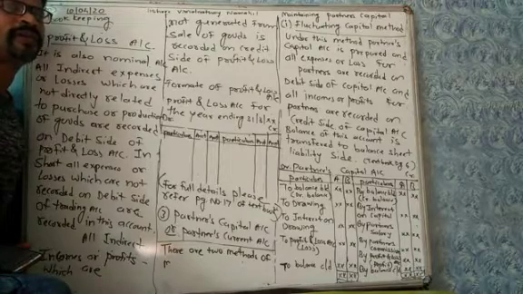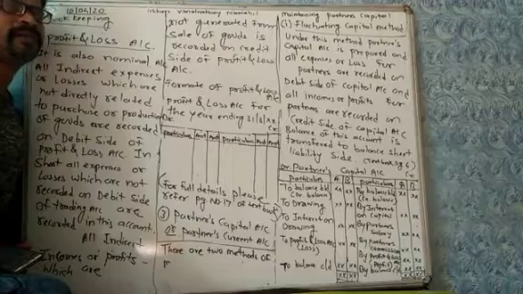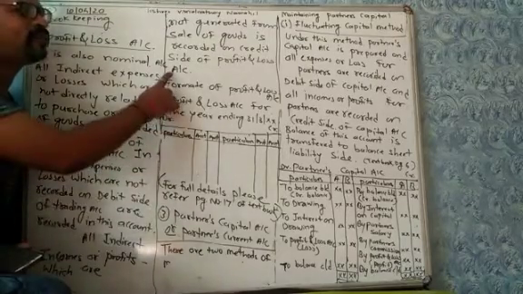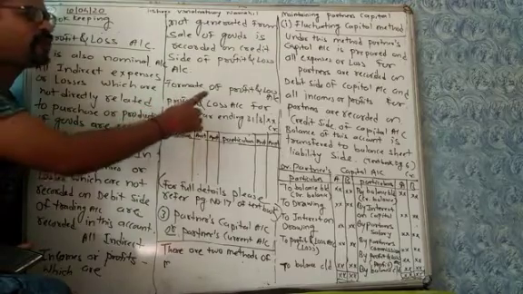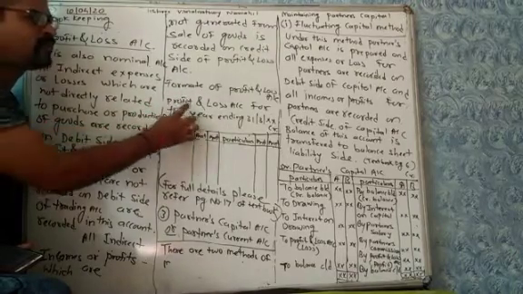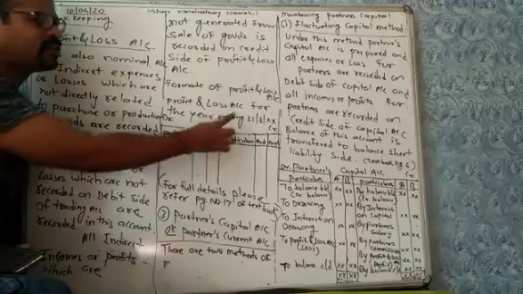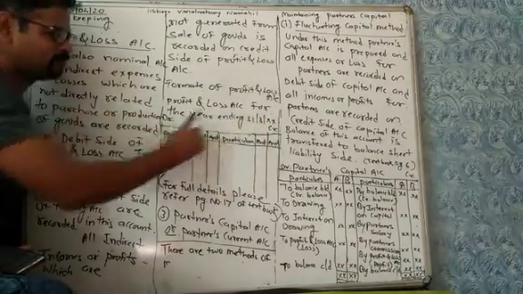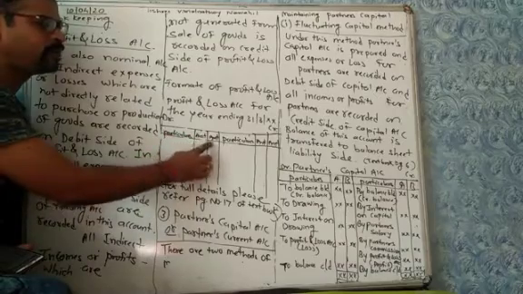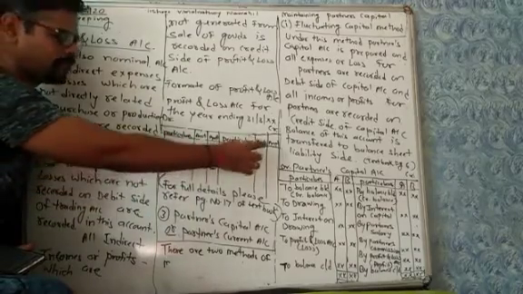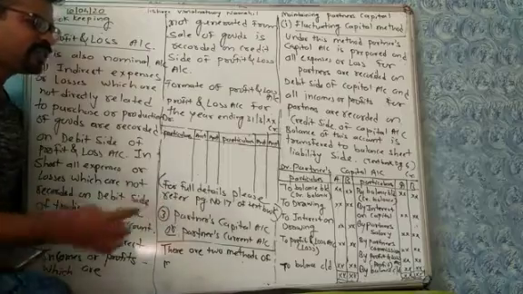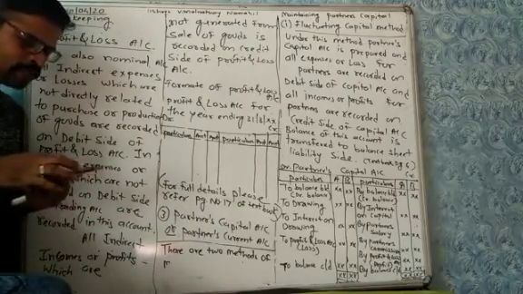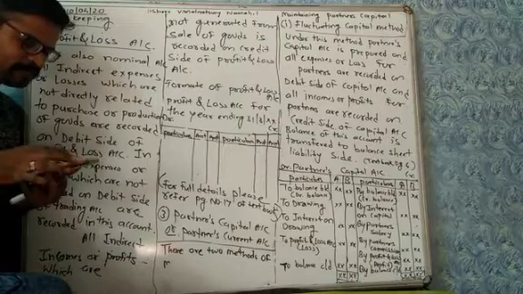In short, whatever income which does not come in the credit side of trading account is recorded on the credit side of profit and loss account. Now, format of profit and loss account. Profit and loss account for the year ending 31st March: debit, credit, particular amount, particular amount. Now full detail of profit and loss account is given on page number 17. Please refer to page number 17.